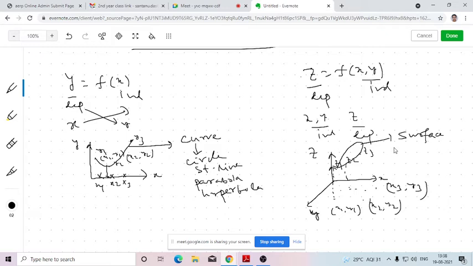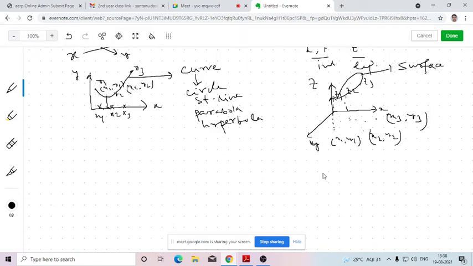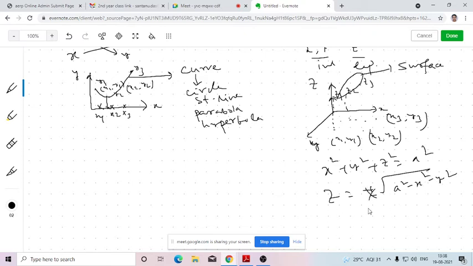So anything can be there, but in general it represents a surface. Consider the equation of a sphere: x square plus y square plus z square equals a square. Here z can be written as plus minus the square root of a square minus x square minus y square. If I denote this as a function, corresponding to any value of x, y, say I am taking 1, 0, I get the value of z as plus minus a. If I take the point 2, 0, I will get the corresponding point of z.